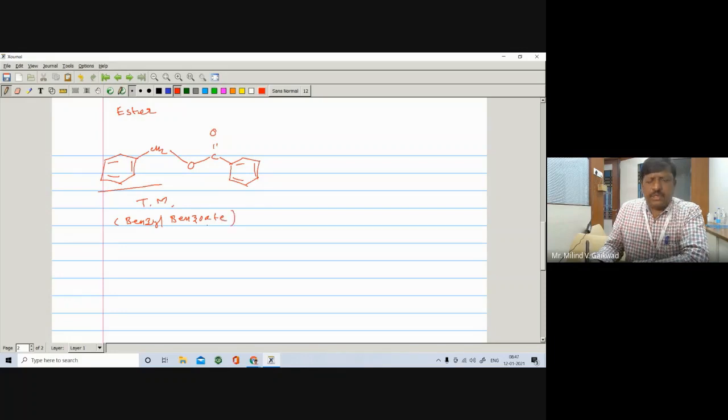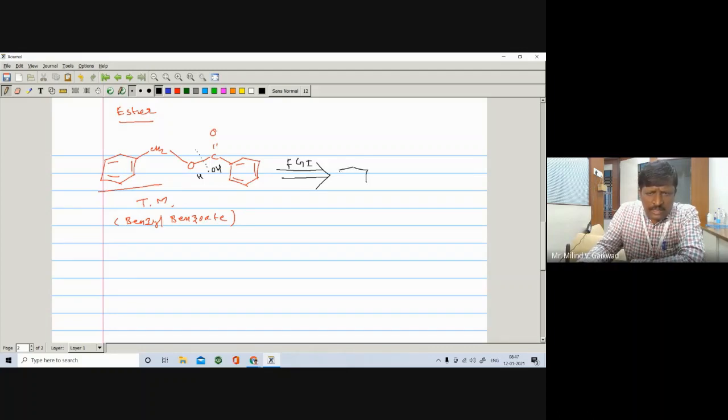Benzoate ester. For this ester, you have to carry out its disconnection. Very simple: the ester can be prepared very easily from the alcohol, and if you convert it into alcohol, that is an FGI, functional group interconversion, then very easily we can work out the corresponding starting compounds. On FGI, it undergoes hydrolysis, addition of H and addition of OH, and you can get the corresponding alcohol.